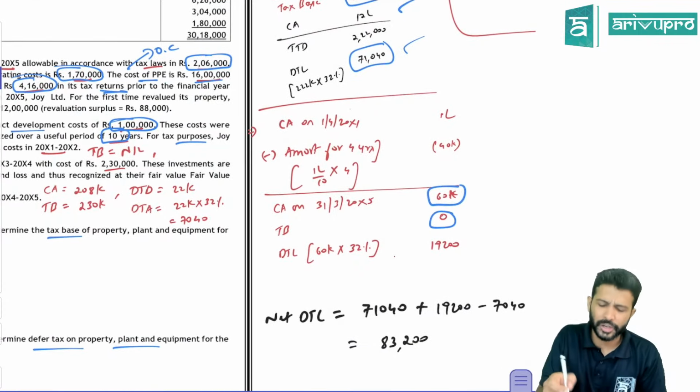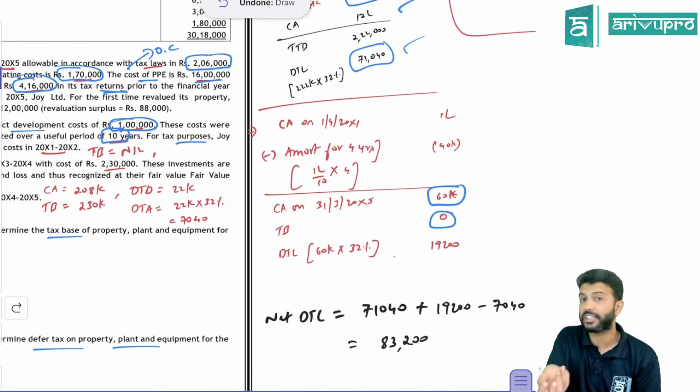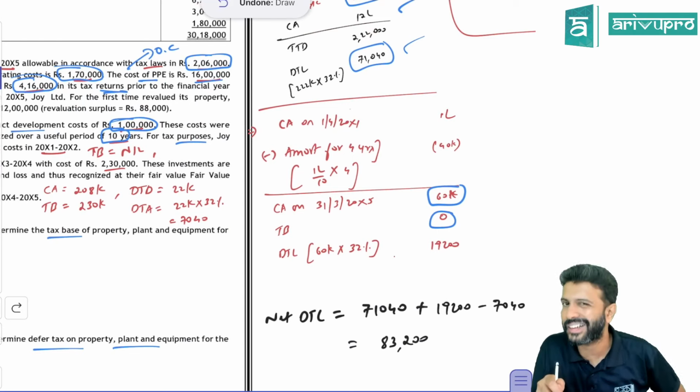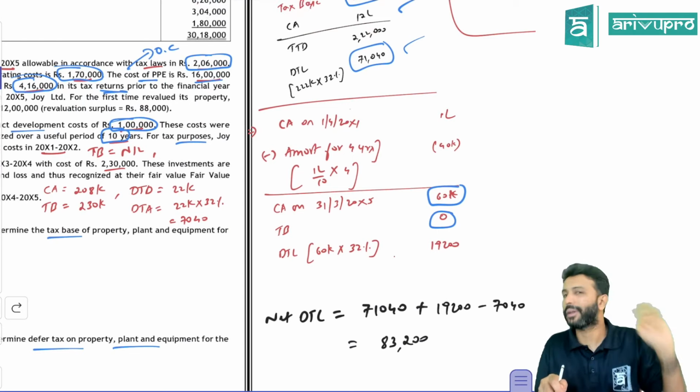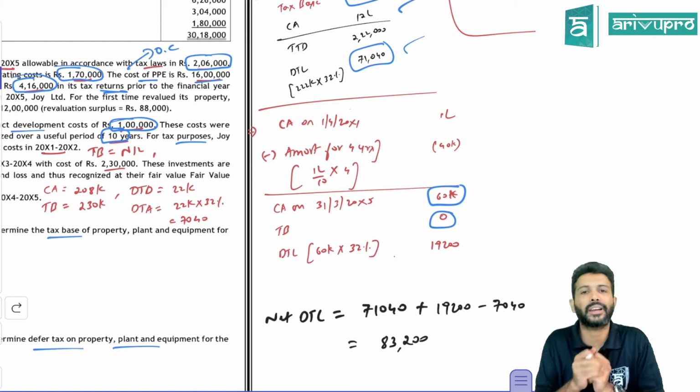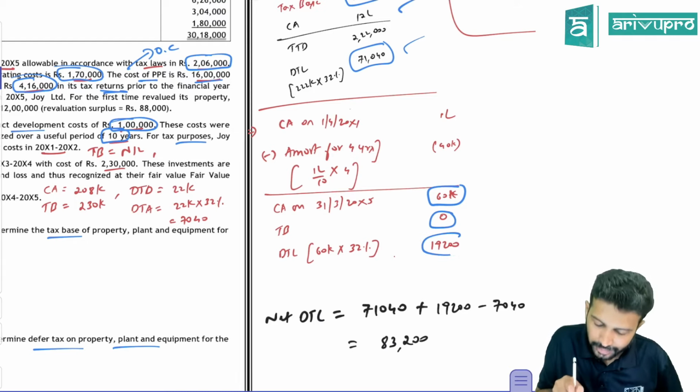So again, the same equation: carrying amount is greater. This is an asset, an intangible asset. So carrying amount is greater than tax base, so you will create a taxable timing difference. On the taxable timing difference, you have to calculate deferred tax liability. That will be 19,200.